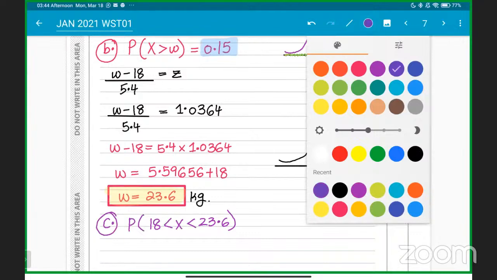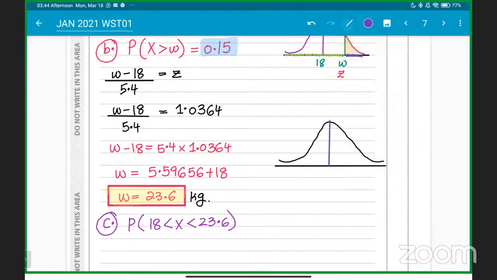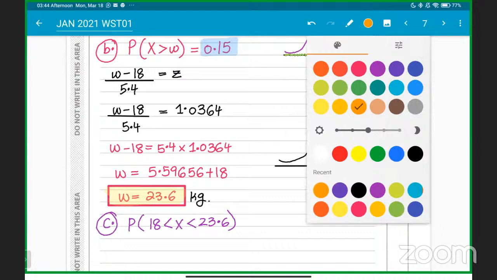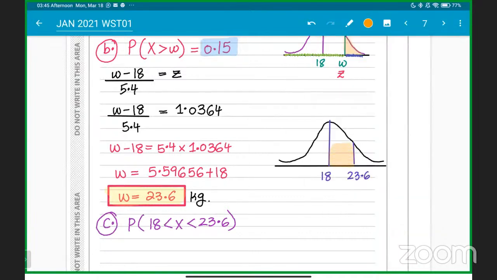Okay, this will be 18 and this will be 23.6. 18 is the mean and 23.6 will be this thing. Between 18 and 23.6 we have to find the probability, students. So it will be simple.